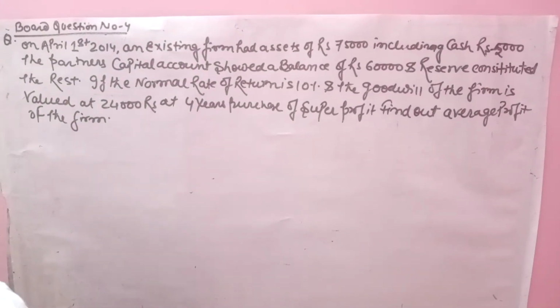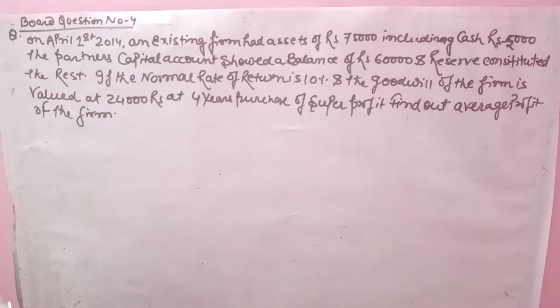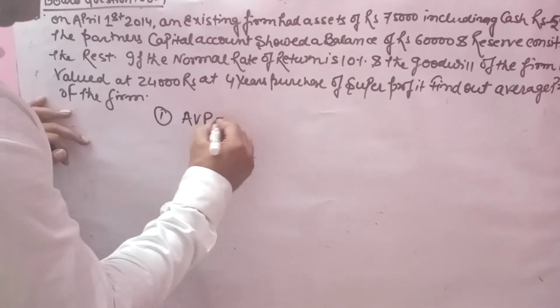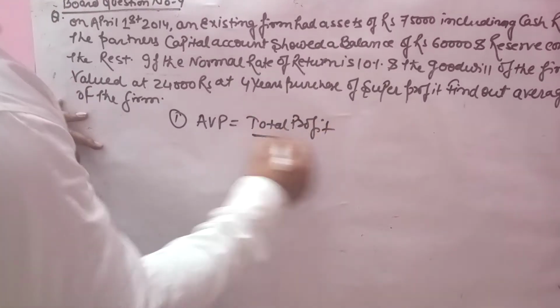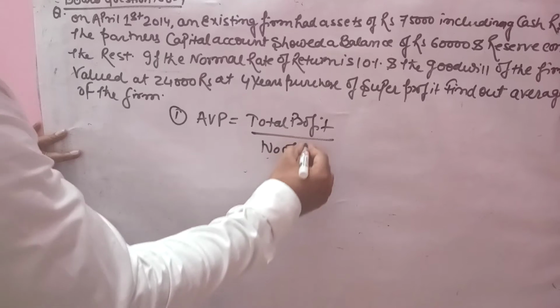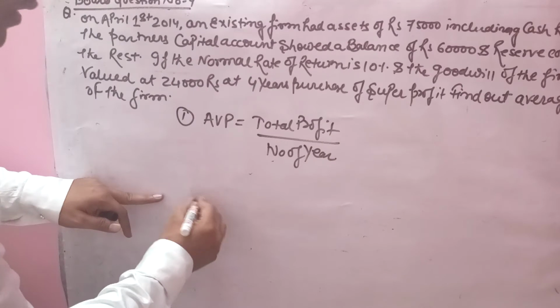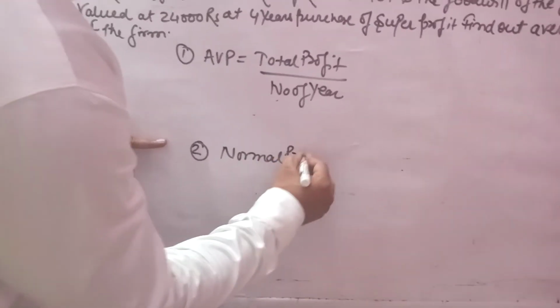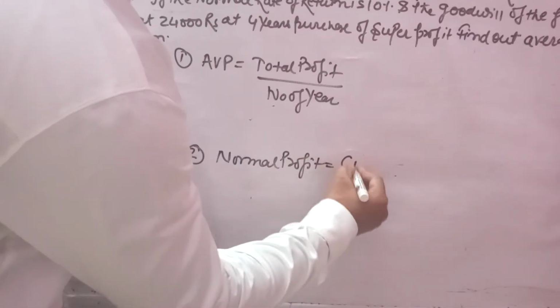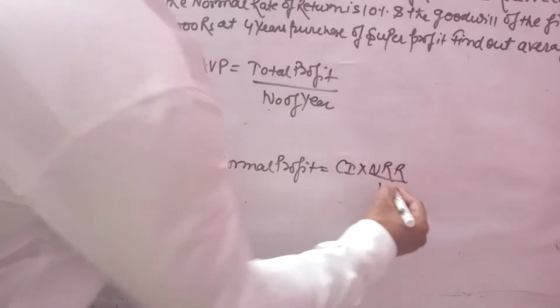So first of all, you have to write the super profit formulas. What is the formula of super profit? The first one, AVP, is total profit divided by number of years. Now the second, find out the normal profit formula: CI into NRR divided by 100.